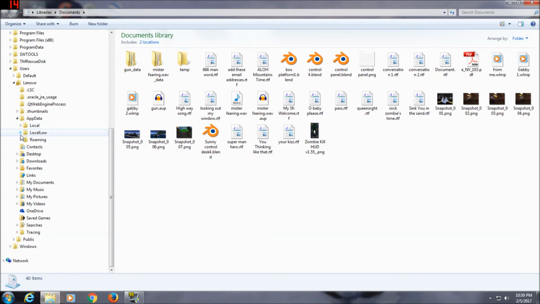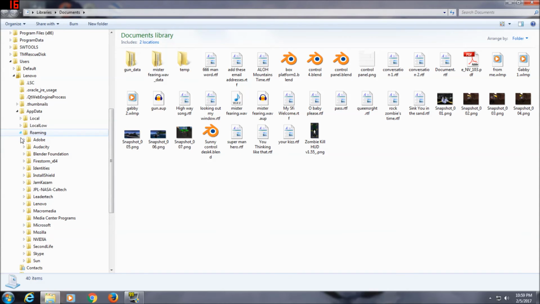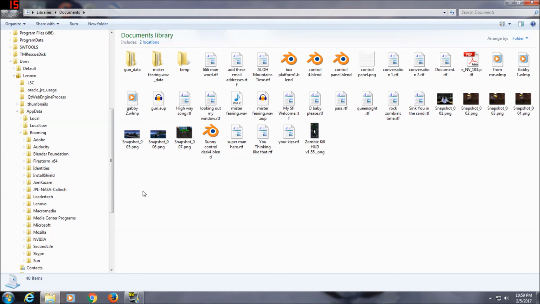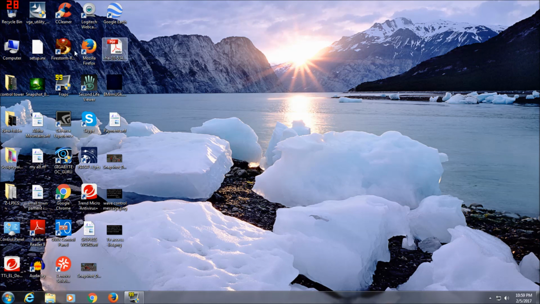In local, and then in Roaming, there's Firestorm right there. Just right click it and delete it. Once you do that, you go to your recycle bin, empty it, and you can reinstall Firestorm.